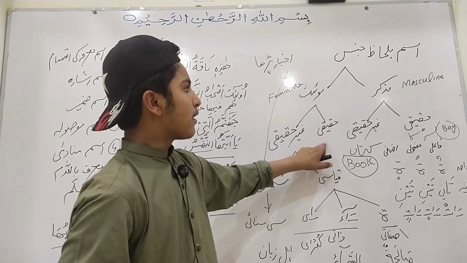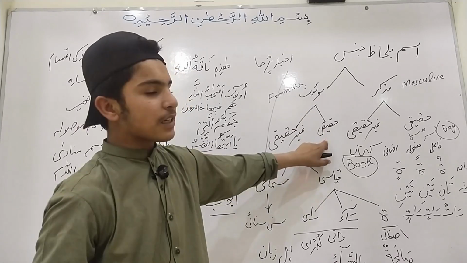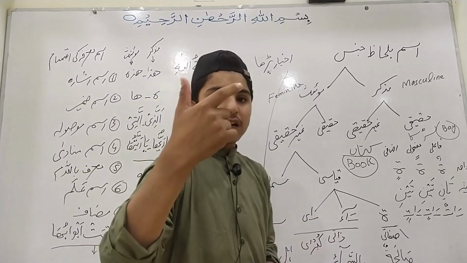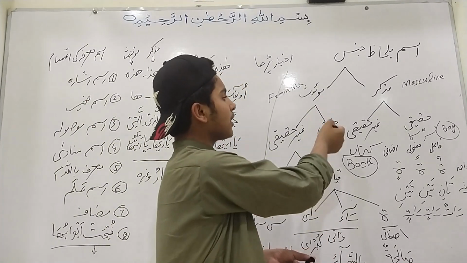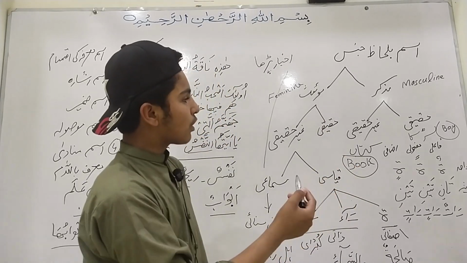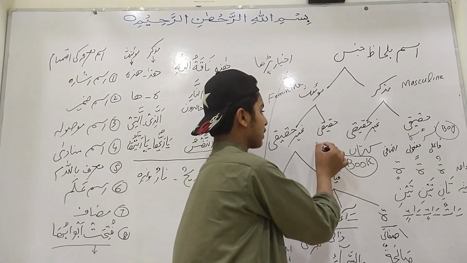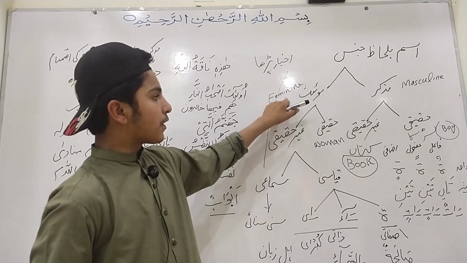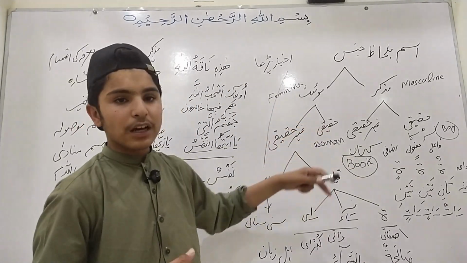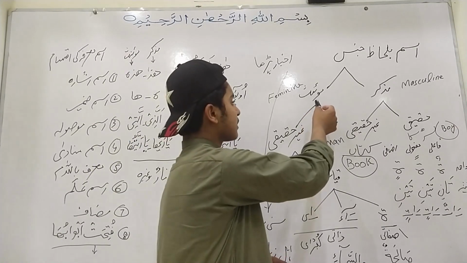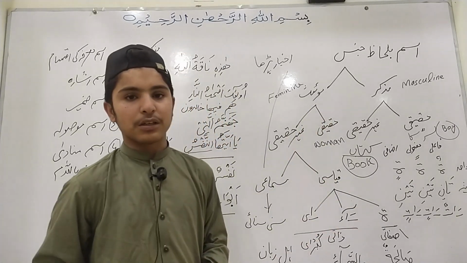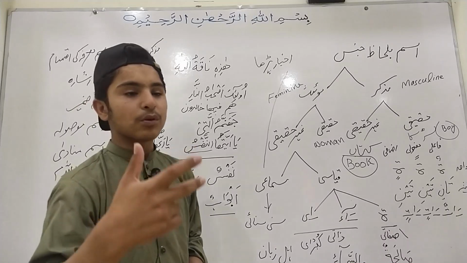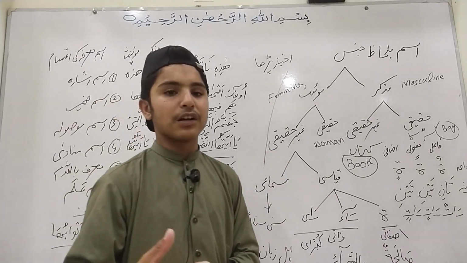The first one is muannas hakiki. A feminine which is living is called real feminine, or muannas hakiki. For example, we have the word woman. Woman is real feminine, or muannas hakiki. The second is muannas ghair hakiki. Muannas ghair hakiki will be those nouns which are non-living.